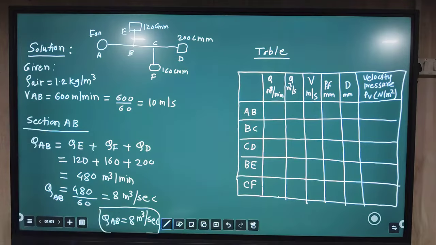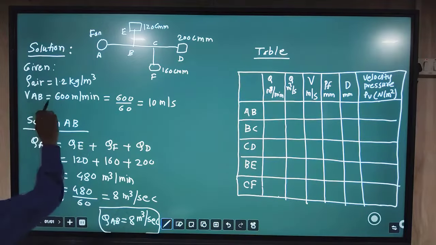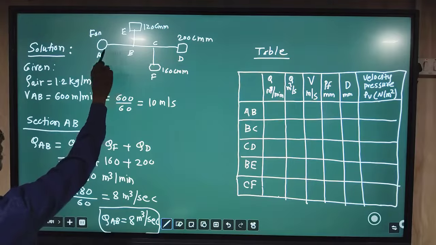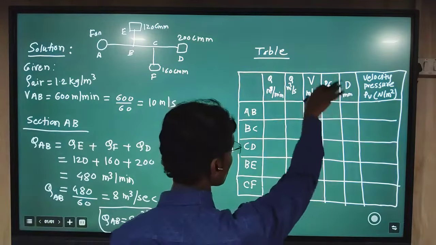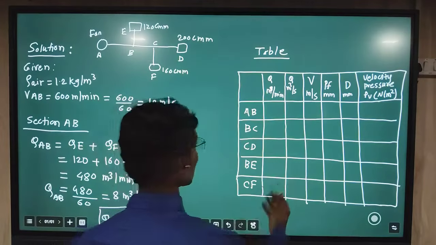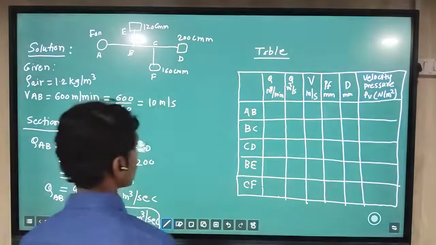Now we have the two values for this AB duct: one is the discharge and the other is the velocity. So here in this table, now we have to write the values which are known to us.